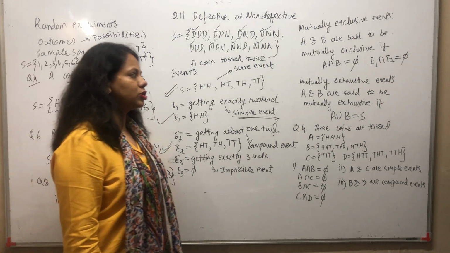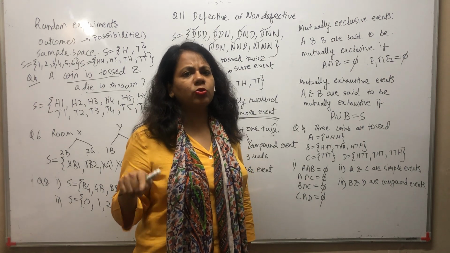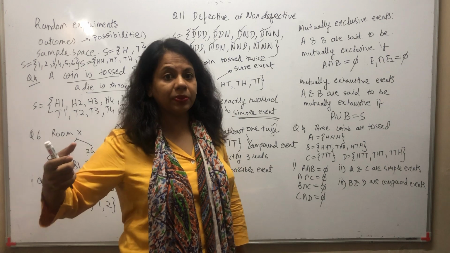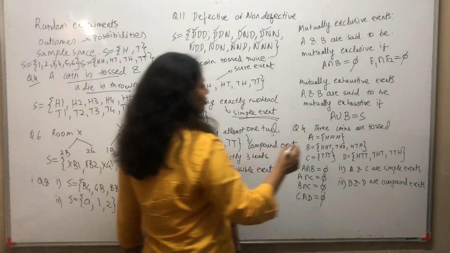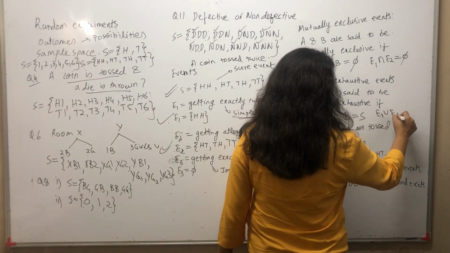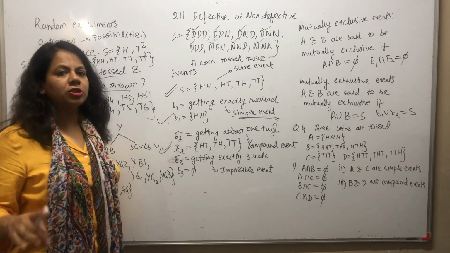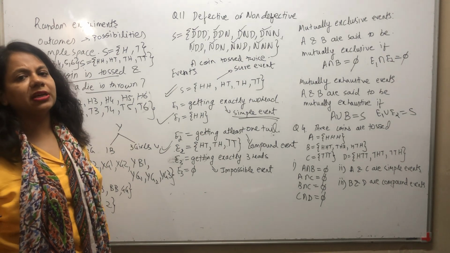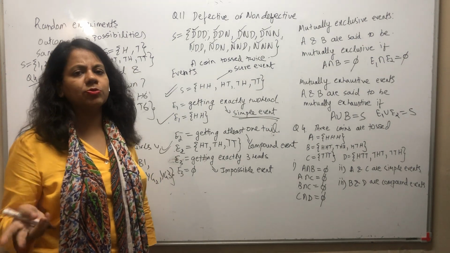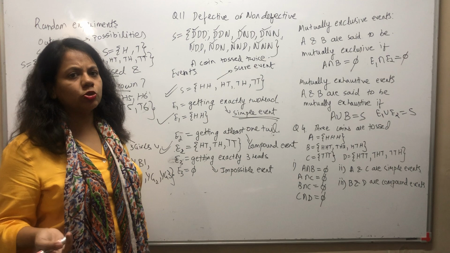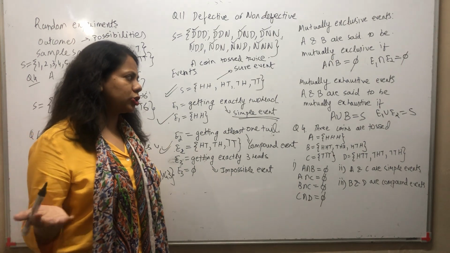Let's see what's mutually exhaustive. Two events A and B are said to be mutually exhaustive if A union B gives me the entire sample space. That means it gives me S. So let's see over here. E1 union E2 gives you S, the entire sample space. So this is an example of an event which is both mutually exclusive as well as mutually exhaustive. Now it is not necessary कि सब में ही ऐसा होगा, हर इवेंट्स आपके पास म्यूचुअली एक्सक्लूसिव या एग्जॉस्टिव होंगे. हो सकता है कोई म्यूचुअली एक्सक्लूसिव हो, कोई ना हो, कोई म्यूचुअली एग्जॉस्टिव हो, कोई ना हो. So that depends from question to question.